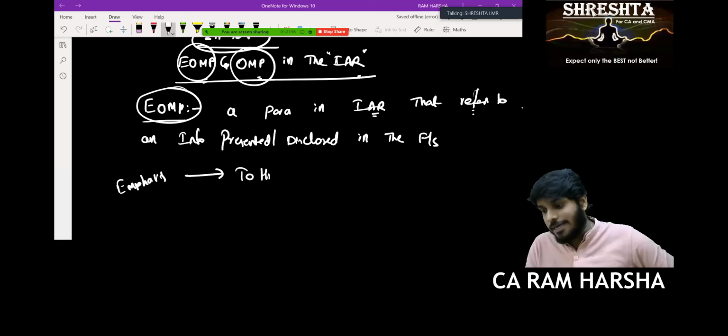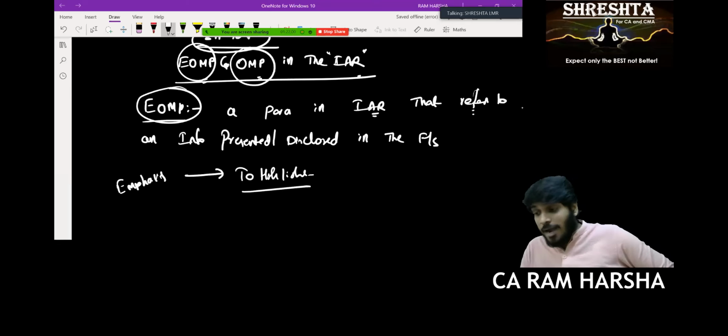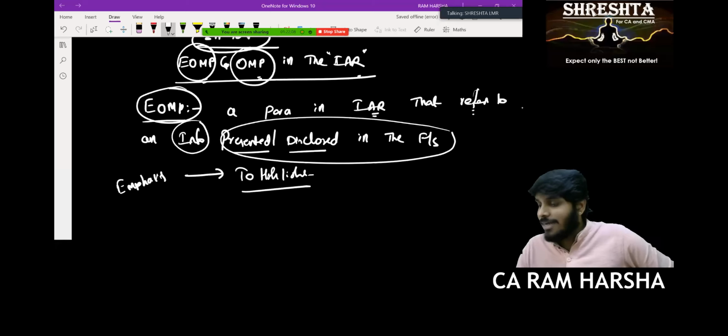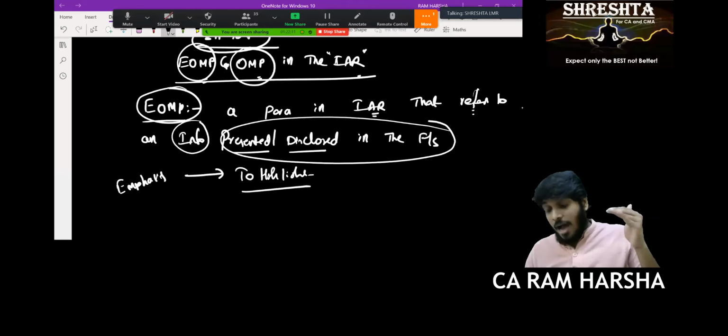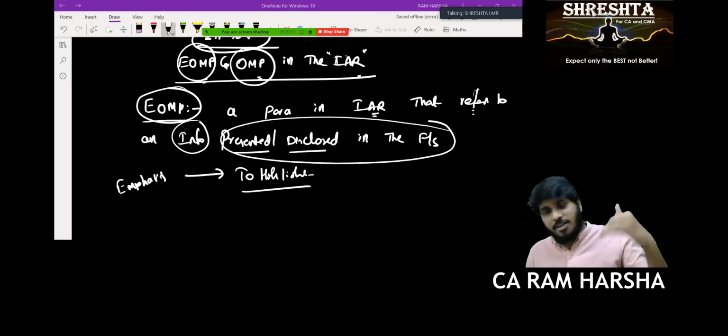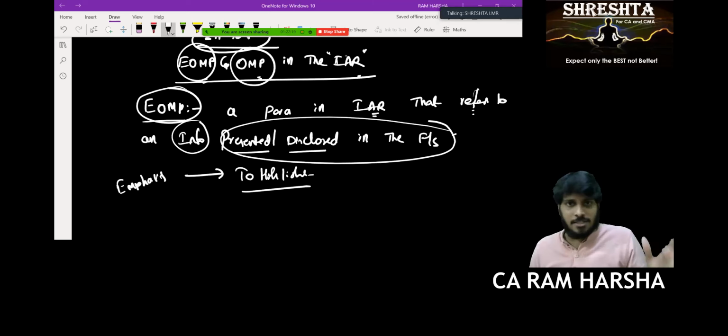Exactly, to highlight. Some information I want to highlight, which is either presented or disclosed in the financial statements.